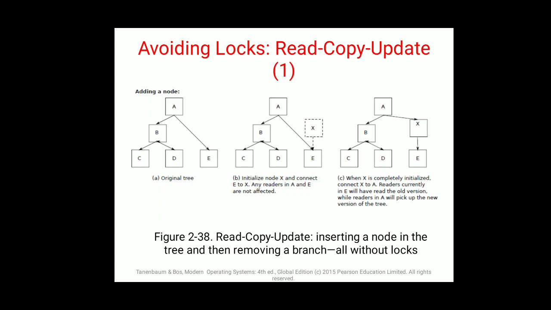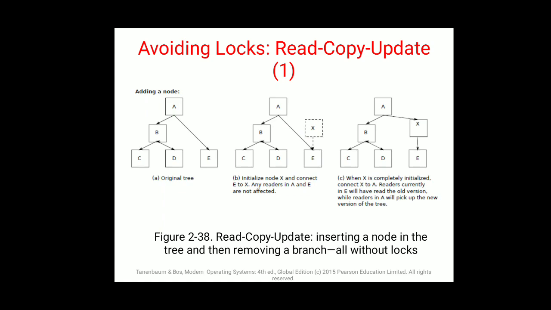Any readers in E, A and E are not affected. So why are we adding an extra node? So that when we want to complete some extra task, we can initialize that node. But that is not affecting A as well as E, because we are not updating it in place, we are just copying it, or just adding something to it.